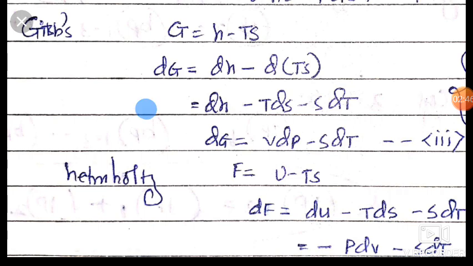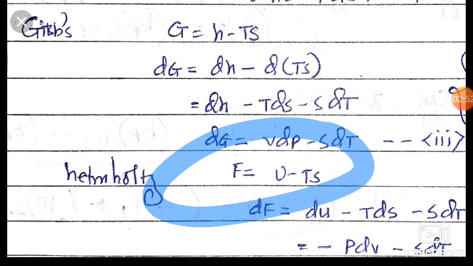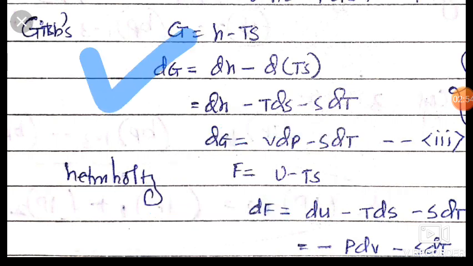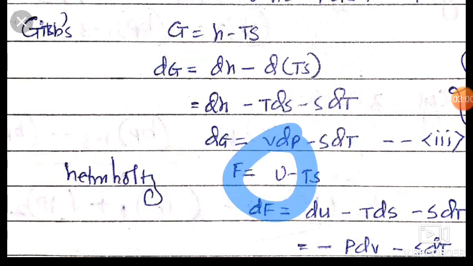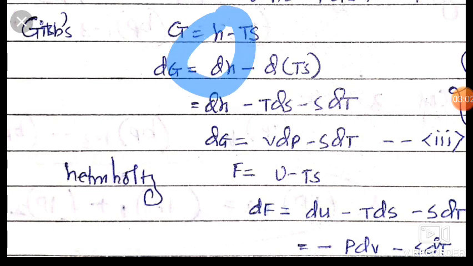The Helmholtz function is also given, which is F equal to U minus TS, and G is equal to H minus TS. G is for an open system and F is for a closed system. U is internal energy and H is enthalpy. Okay friends, so this is the difference.